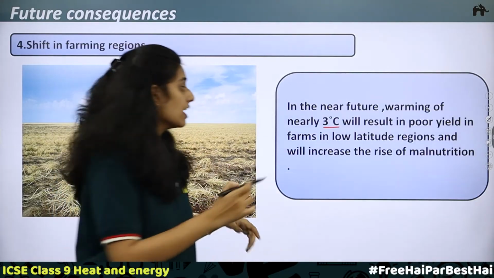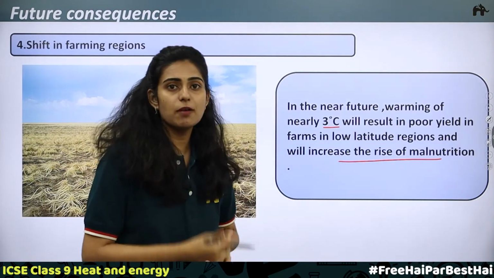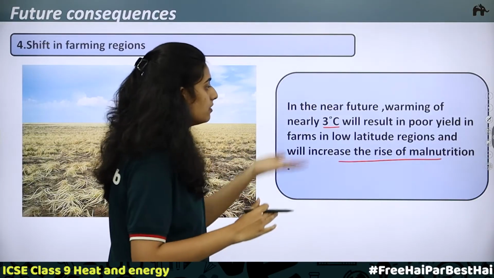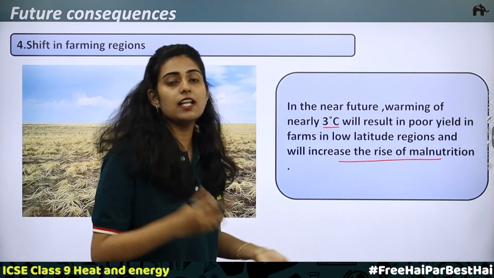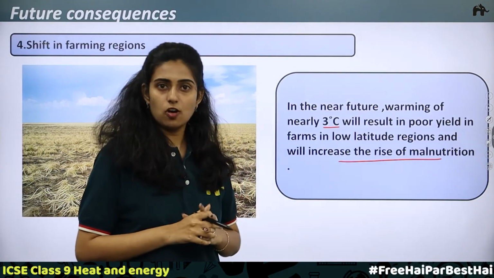So when the farm yield is decreasing, what will happen? It will increase the rise of malnutrition. People there will be suffering from malnutrition. The only thing farmers can do is shift from the low latitude region to the middle and high latitude regions. So this is again a consequence.